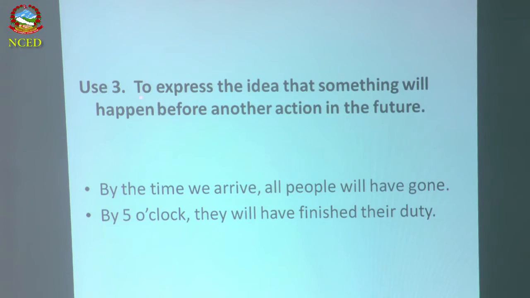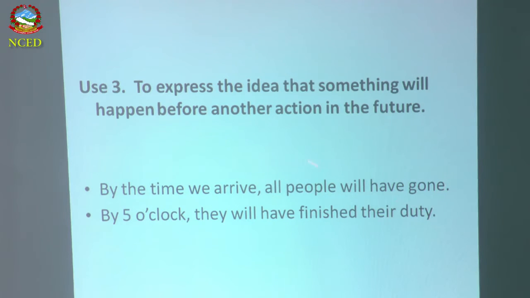So another one, to express the idea, any thinking, any feeling that something will happen before another action in the future. There will be two actions. Another action means two actions. By the time we arrive, this is one action. We arrive is one action. All people will have gone is the another action.